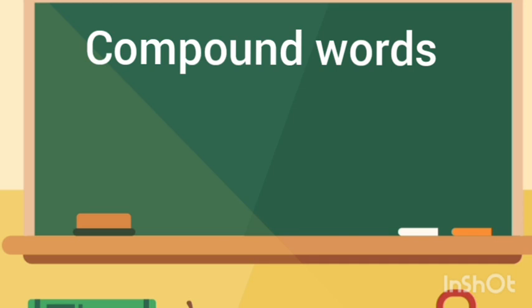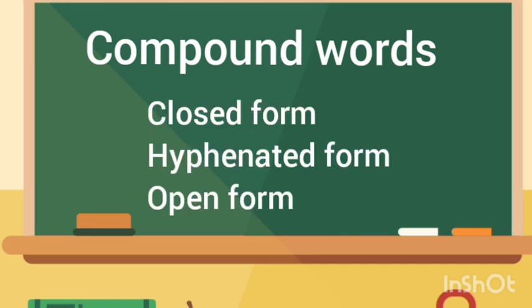We have three forms of compound words. The first is the closed form, where two words are combined together with no space in between. For example, football. Foot is one word, ball is one word, but there is no gap in between, and the joined word is called a closed form.